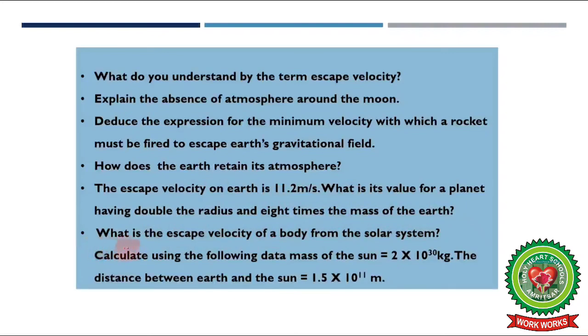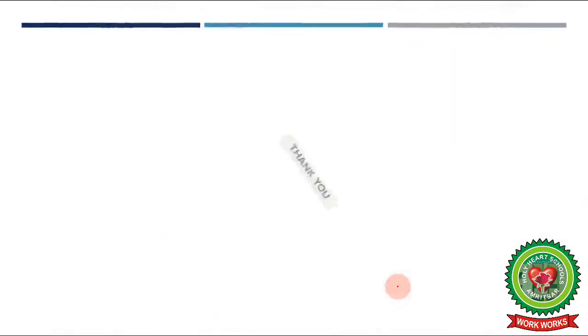And one more numerical is: what is the escape velocity of a body from the solar system? Calculate using the following data. Mass of the sun is equal to 2 into 10 raised to power 30 kilogram. The distance between Earth and the sun is equal to 1.5 into 10 raised to power 11 meter. That's the end of the topic.